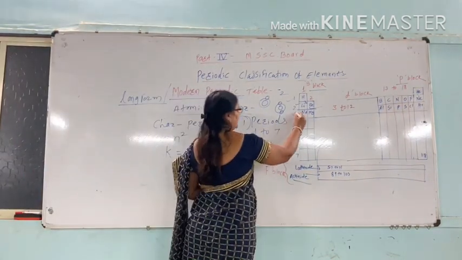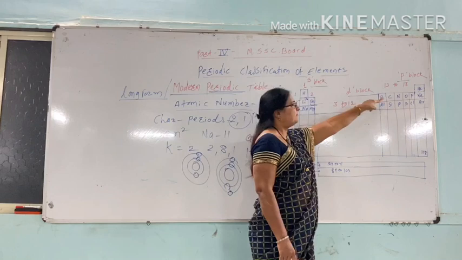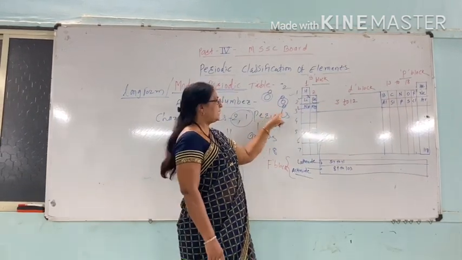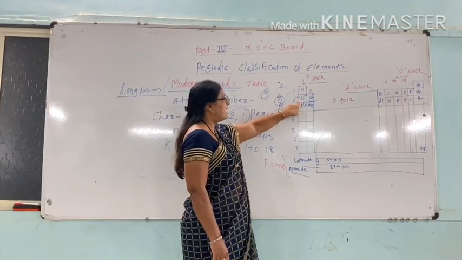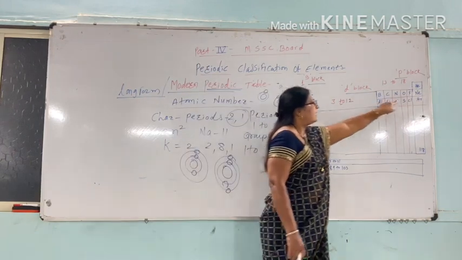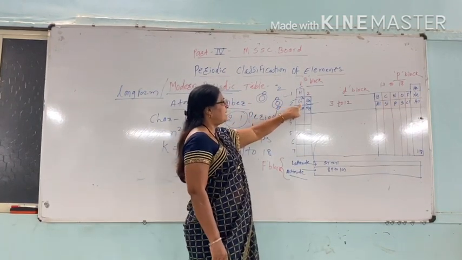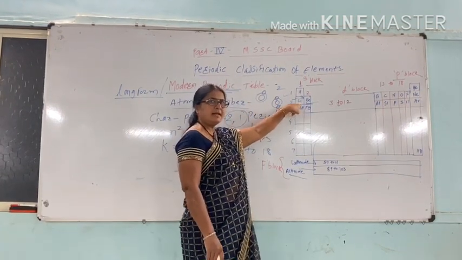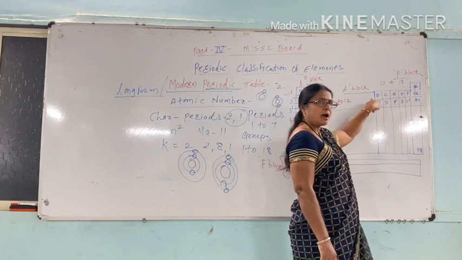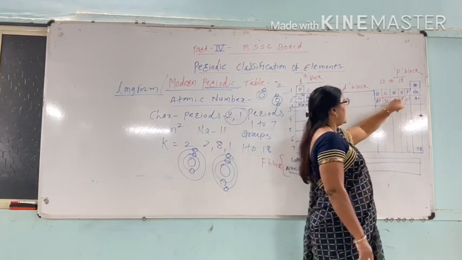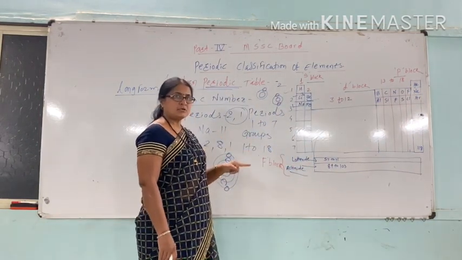In the second period, which starts from lithium and is completed by neon, electrons start filling from lithium. That is, the outermost shell of lithium contains 1 electron, beryllium's outermost shell has 2 electrons, boron's outermost shell has 3 electrons, and in neon the outermost shell is completed by 8 electrons.